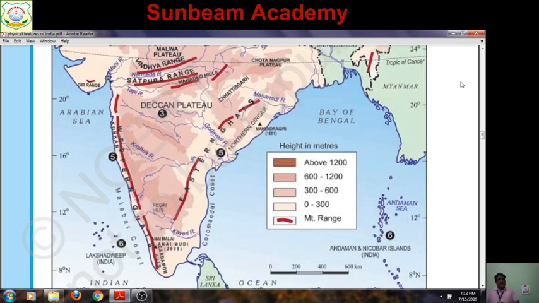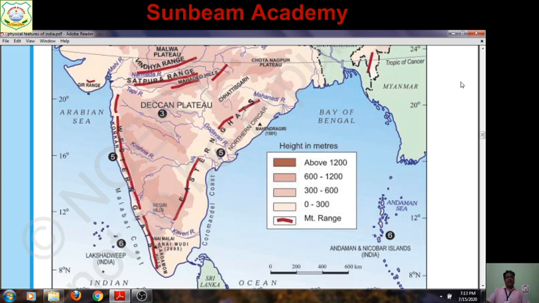So how can you do your map work correctly? You need to take help of the Atlas. In the Atlas, all the physical maps are given in which the political boundaries of all the states are also marked. So it is easier for you to locate from the Atlas.